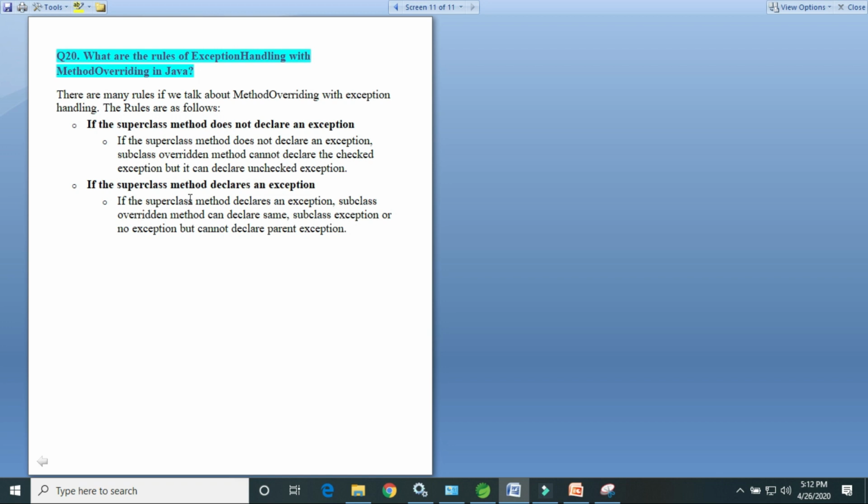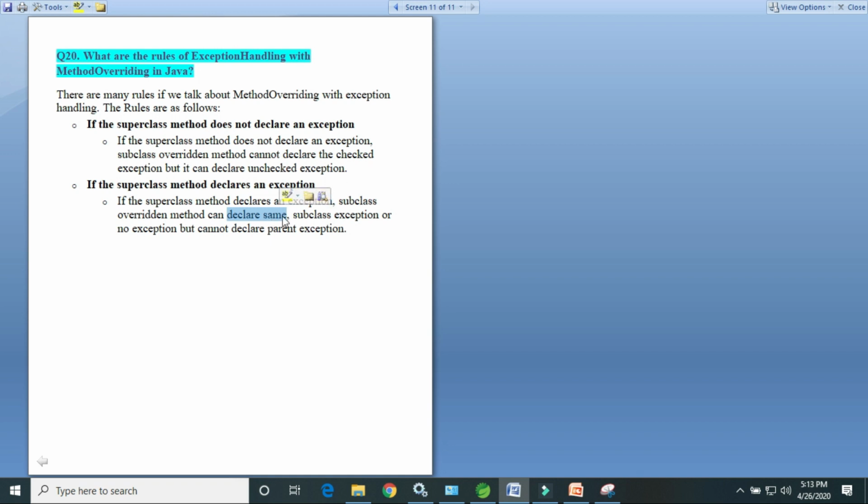Next rule is, if the superclass method declares an exception, the subclass overridden method can declare the same exception, a subclass exception, or no exception, but cannot declare the parent exception. Suppose we declare ArrayIndexOutOfBoundsException, so we can also declare ArrayIndexOutOfBoundsException in the child class.